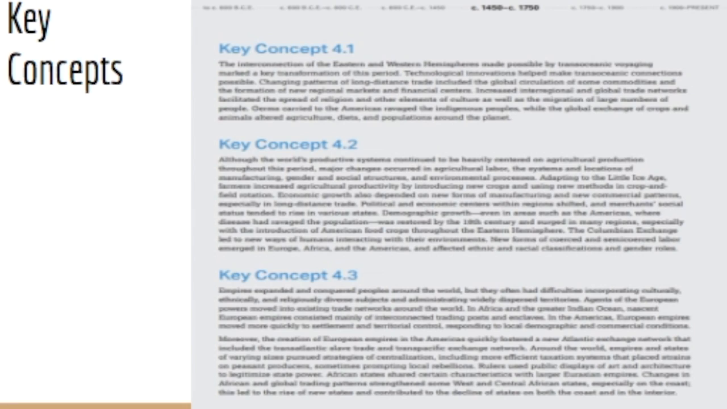Finally, the third key concept is empires expanded and conquered peoples around the world, but they often had difficulties incorporating culturally, ethnically, and religiously diverse subjects and administering widely dispersed territories. Agents of the European powers moved into existing trade networks around the world. In Africa and the greater Indian Ocean, nascent European empires consisted mainly of interconnected trading posts and enclaves. In the Americas, European empires moved more quickly to settlement and territorial control, responding to local demographic and commercial conditions.